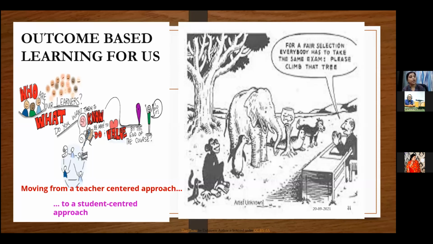We cannot expect that every child will climb the tree in the same fashion, but they will differ. So when we are talking about competency, we are talking about personalized learning. We are not talking about differentiated or individualized learning.